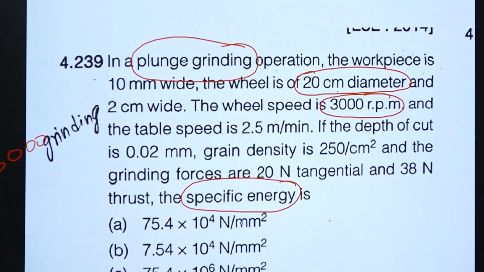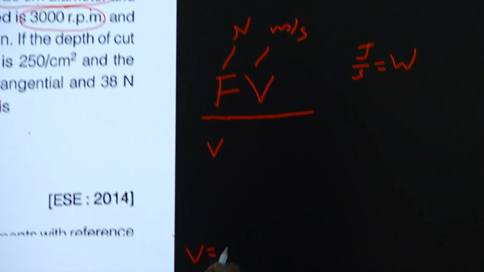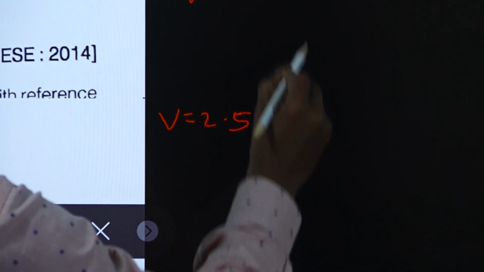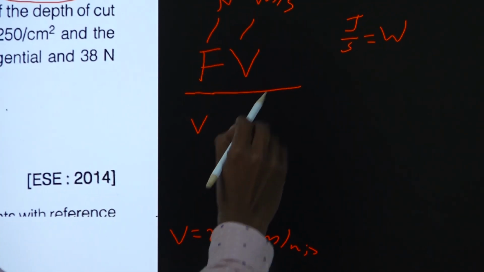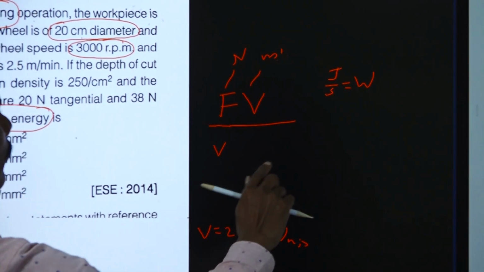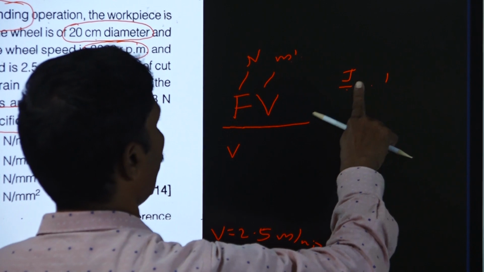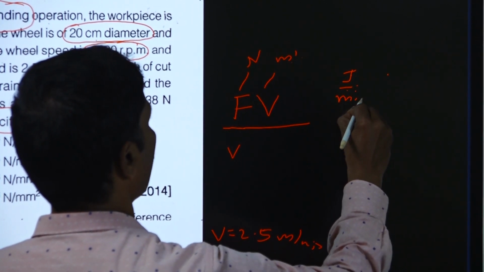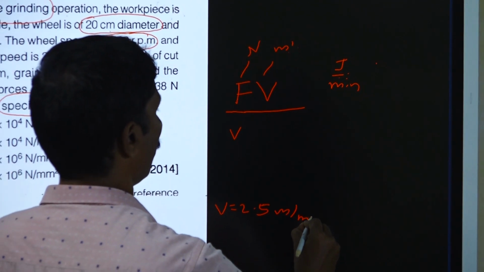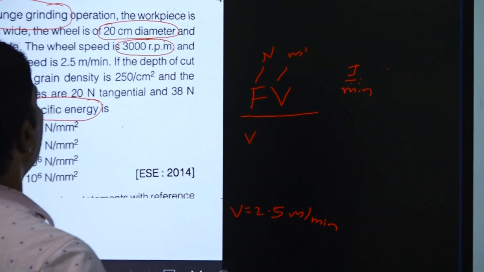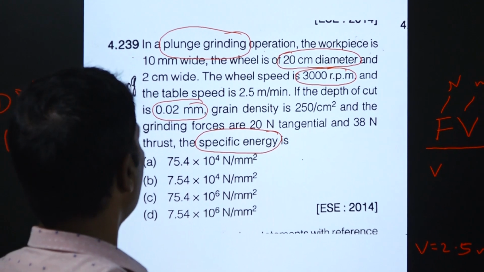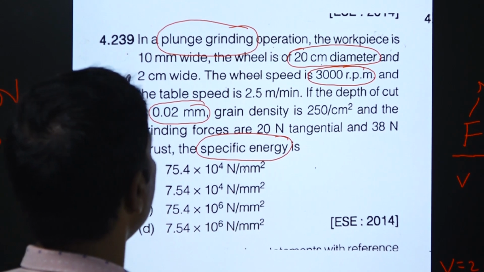The small v is the table speed, in meter per minute, not meter per second. So, in the numerator we have joule per minute here, and the depth of cut is 0.02.